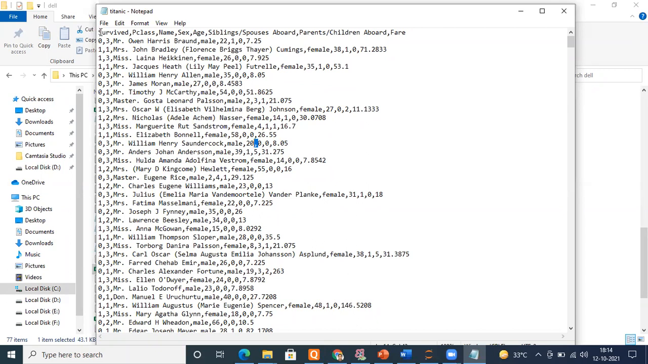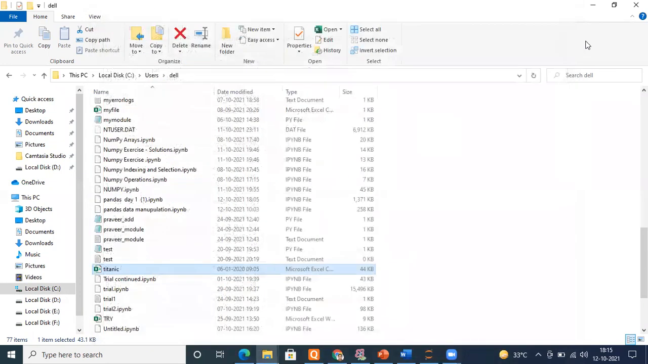For example, where is the gender available? Let me count: first, second, third, and fourth. After three commas, you will definitely see male or female. First comma, second comma, third comma, male. Check again: first comma, second comma, third comma, female. Again, first comma, second comma, third comma, female. So it's a comma separated value.